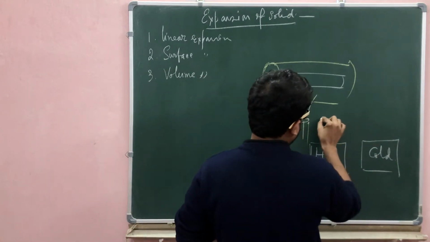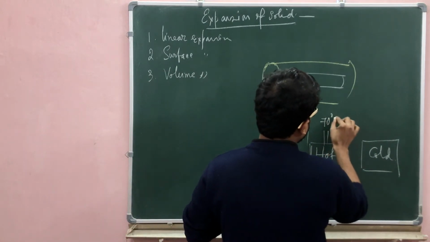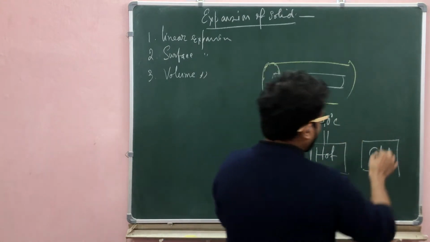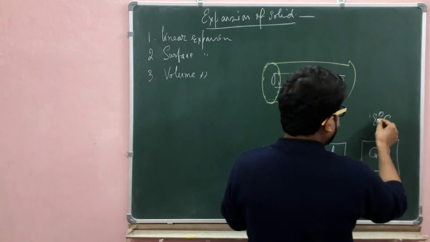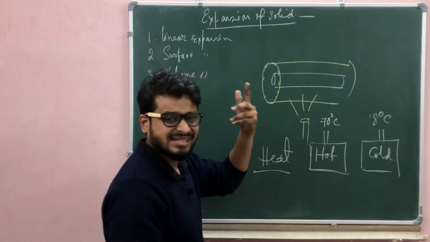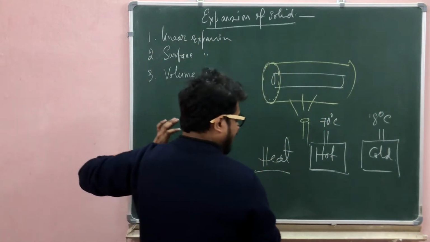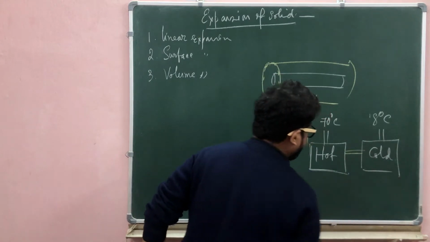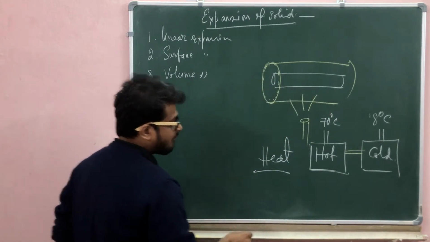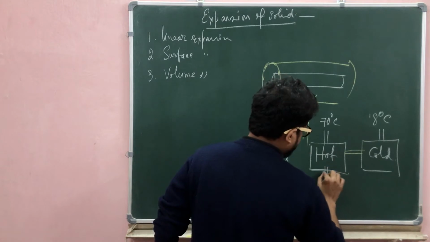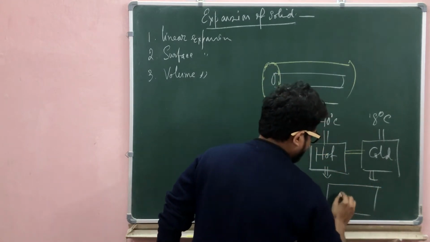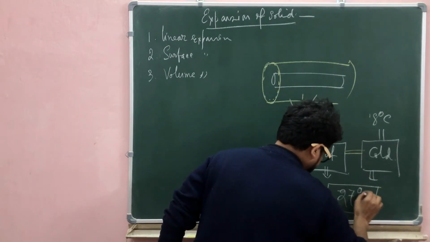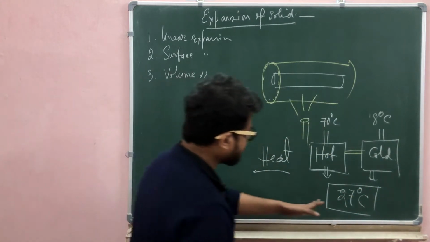So we take a hot body at 70 degrees centigrade and a cold body at 10 degrees centigrade, or 8 degrees centigrade, anything, and connect these two bodies with a metal strip. After some time the hot body and cold body reach the same temperature, like 27 degrees centigrade at room temperature.